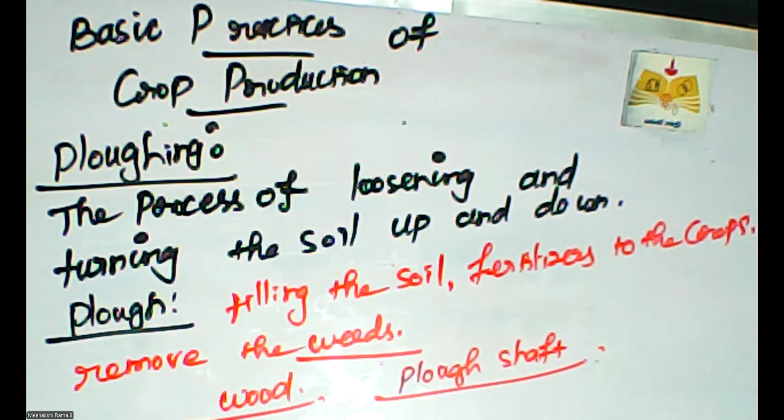Next is the hoe. The hoe is a simple tool used to till the land.